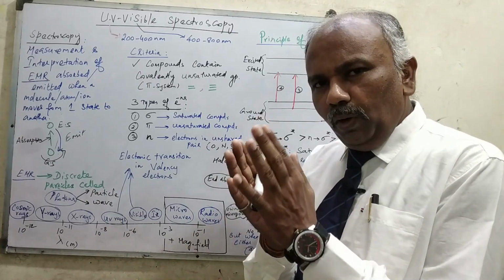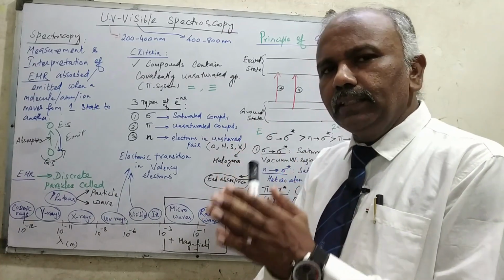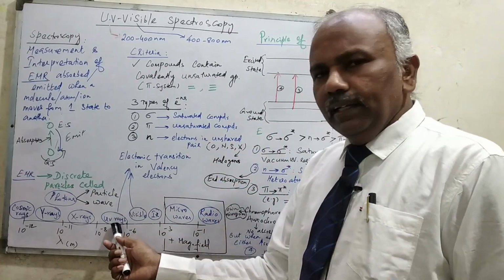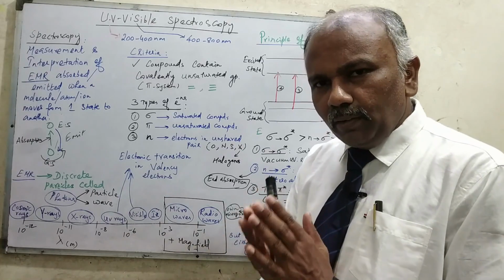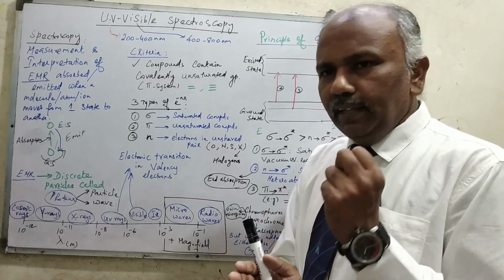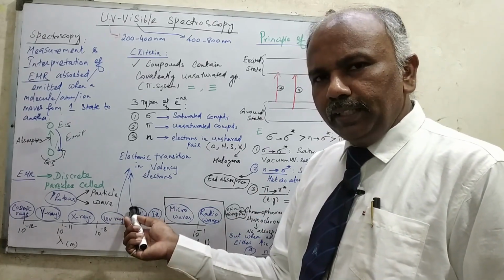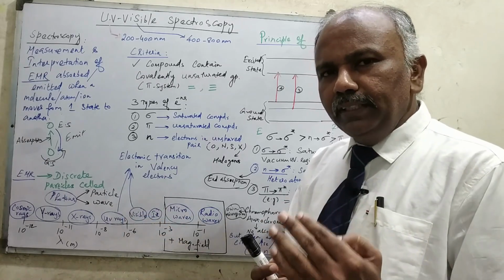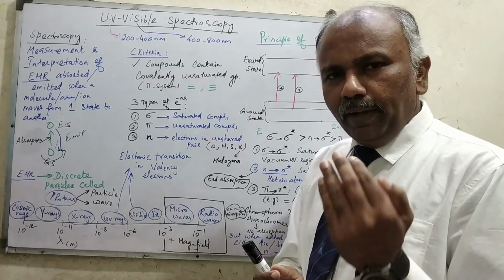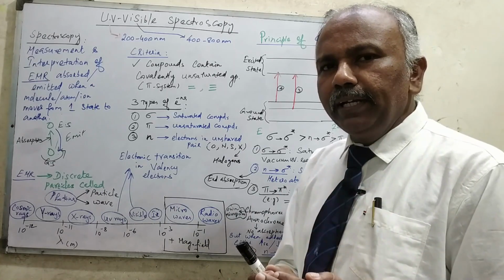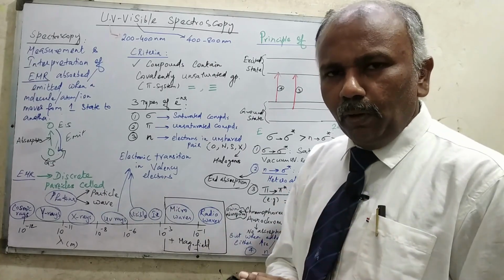As I told very clearly, in case of UV radiations and visible radiations, there is an electronic excitation. How does this electronic excitation take place? Because the higher energy is absorbed by these radiations. So initially they will go for rotation, followed by vibration of the molecule, followed by complete electronic transition or excitation of the molecule.